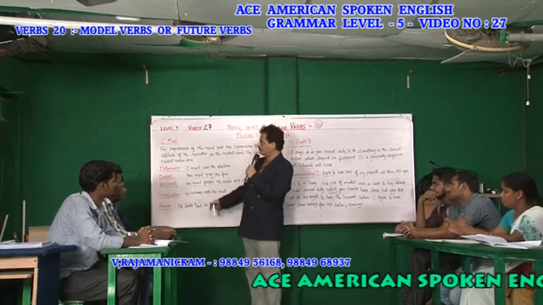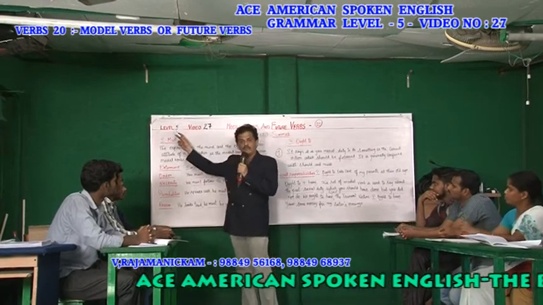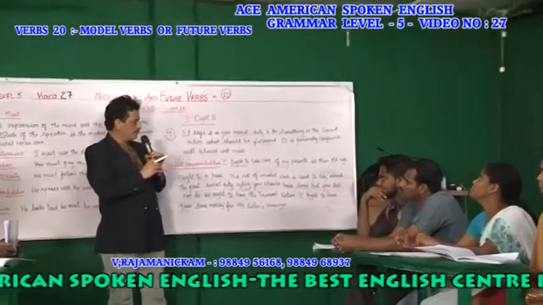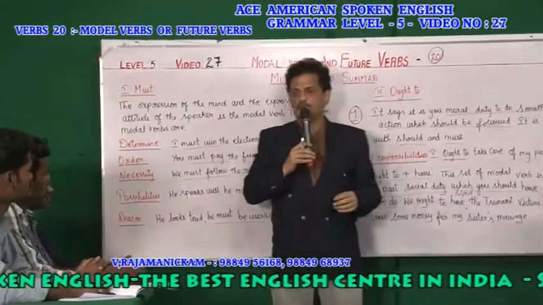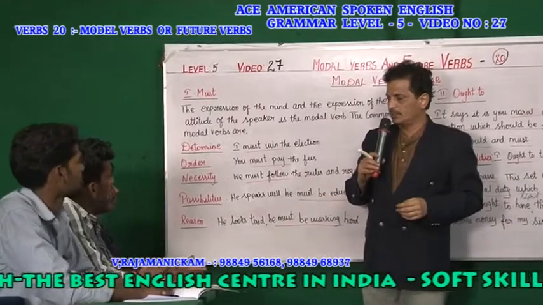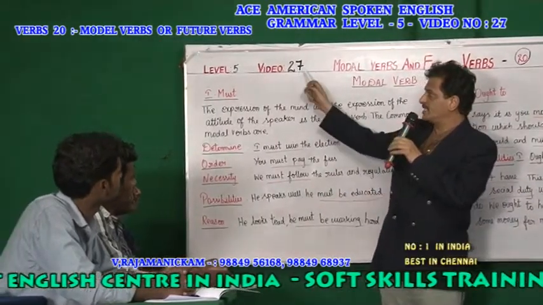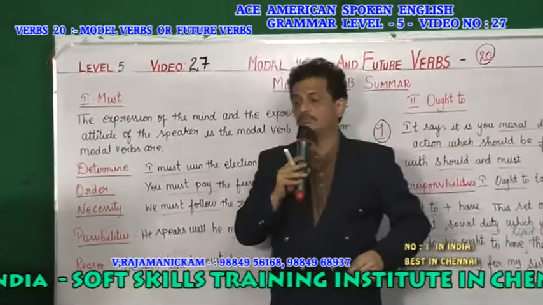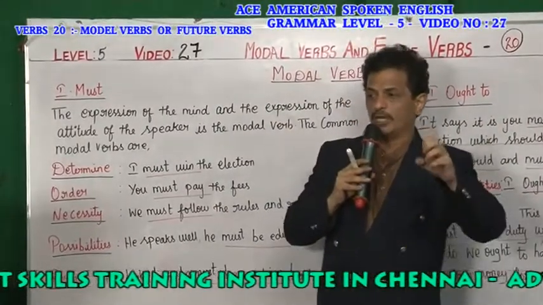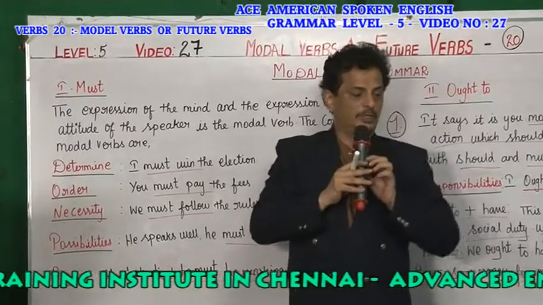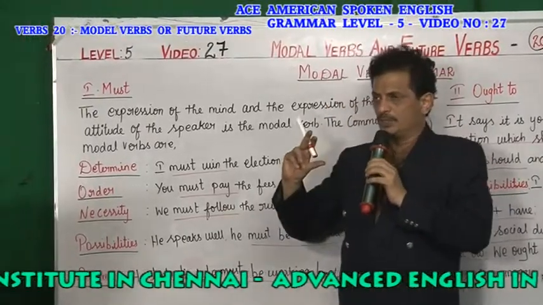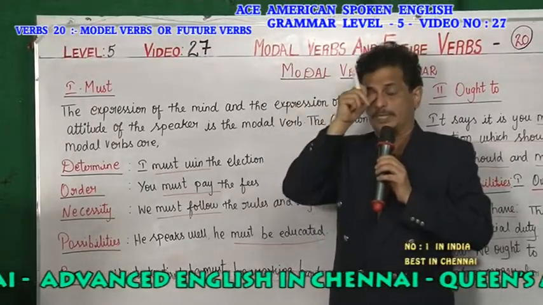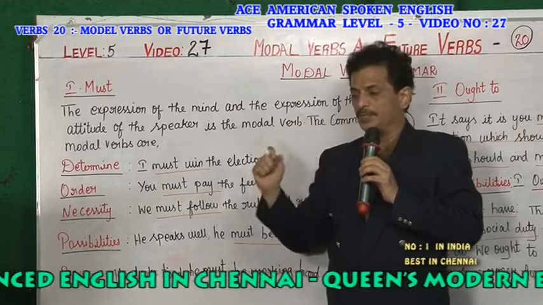Take your grammar level 5 book. What you're seeing is modal verbs. What are the modal verbs? The verbs which say about the future are called modal verbs. We have come to the 27th video in this book, and in modal verbs we have come to the 20th video on modal verbs alone. Modal verbs are used to say about the future, the past, and the present. So modal verbs are very important.